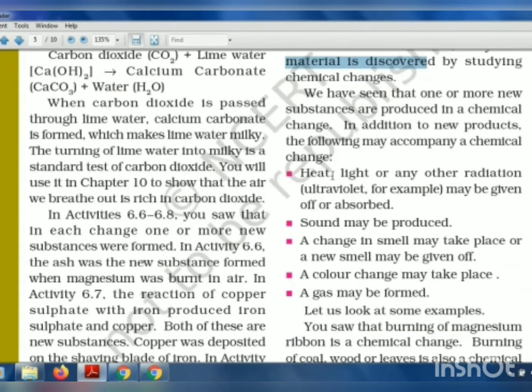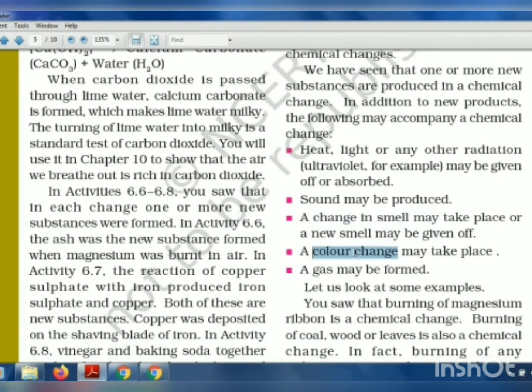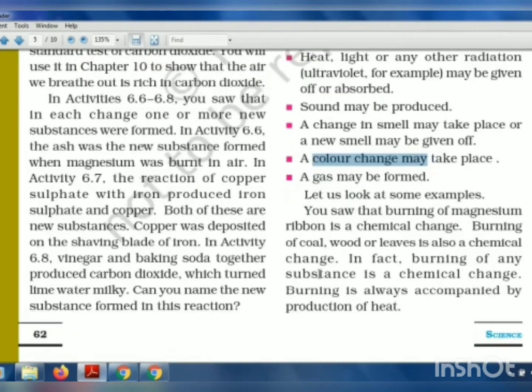So they are heat, light, or other radiations such as ultraviolet radiations, then sound. Then some type of smell also comes when two chemicals react with each other. Then there may be a color change. Then another is that a gas may be formed. So these are the different things which are also produced when two chemicals react with each other.